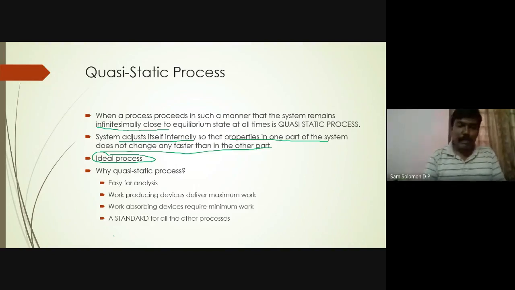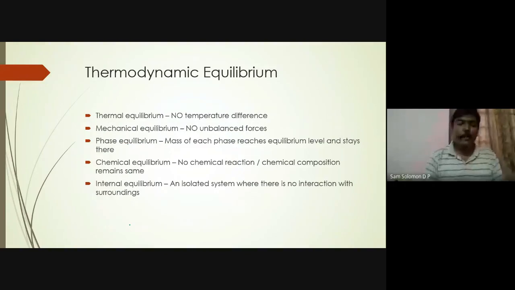And the important or the key word is the standard. Quasi-static process is a standard, a reference. So you can take that as a reference, and this is the maximum limit that can be attained. So let me try to attain that limit. So that is a standard, that is a quasi-static process. And we have said we are attaining equilibrium. What is that equilibrium? That equilibrium is called thermodynamic equilibrium. So these 5 equilibria, if attained, are called thermodynamic equilibrium.